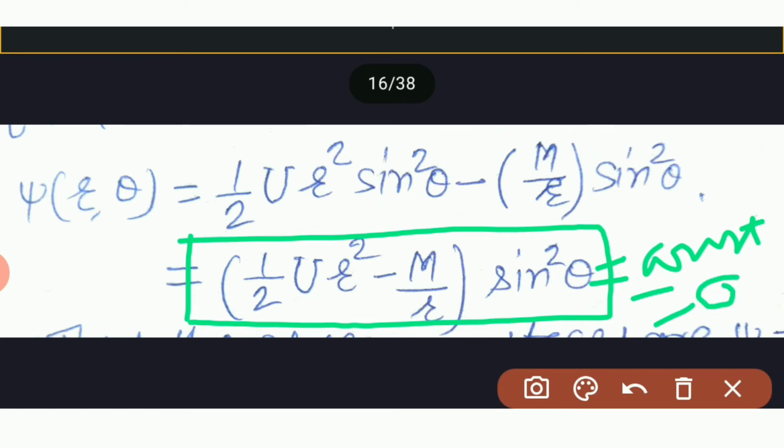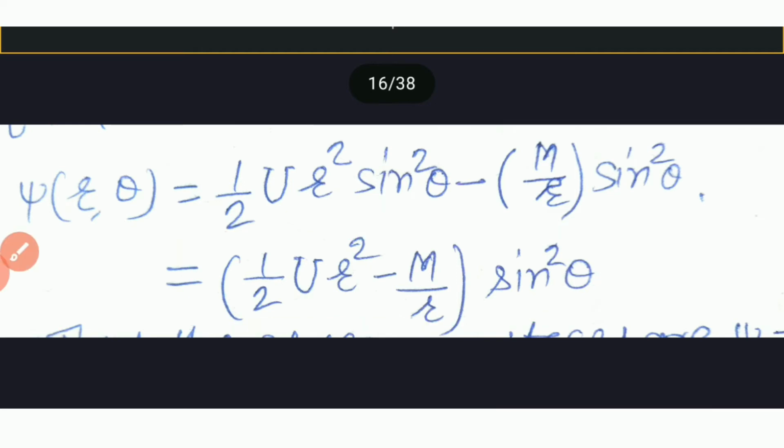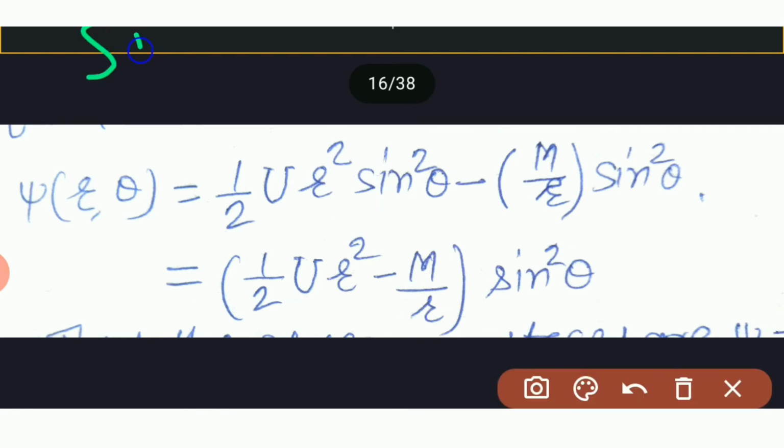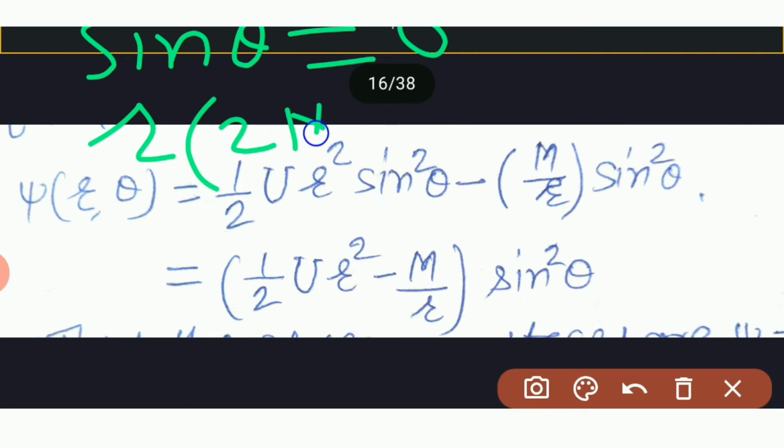And in particular, the surfaces for which psi is equal to 0 are given by sin theta is 0 and r equal to (2m upon u) to the power 1 by 3.